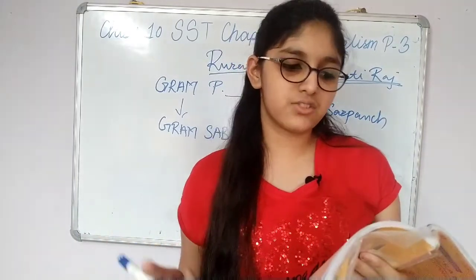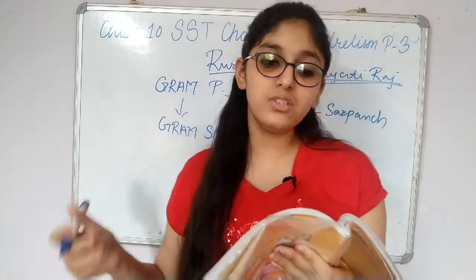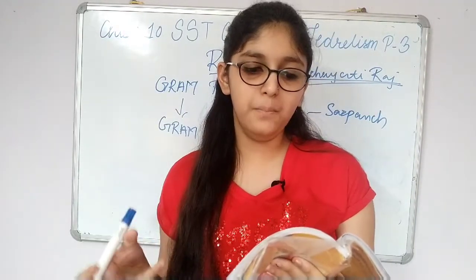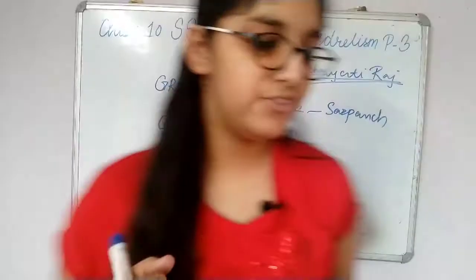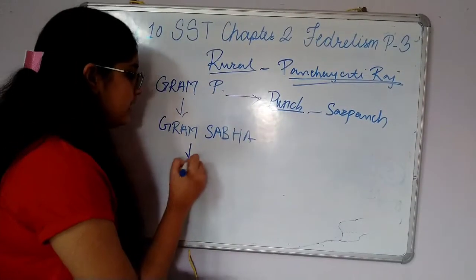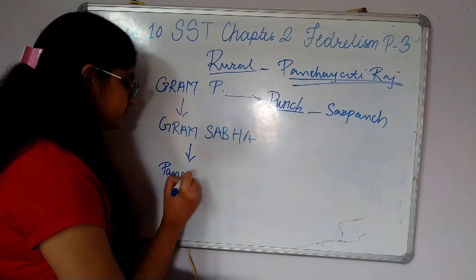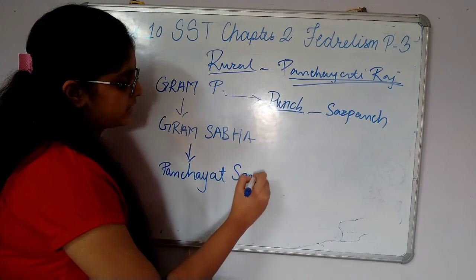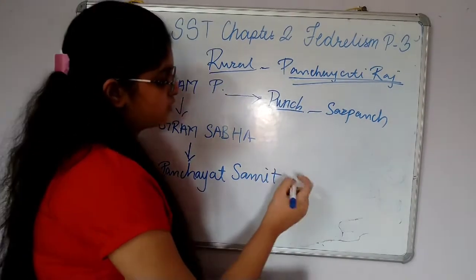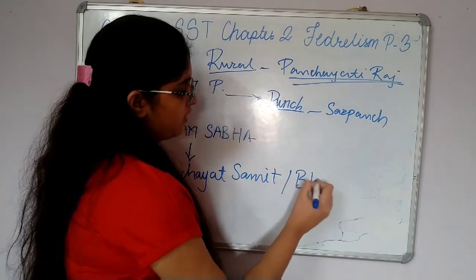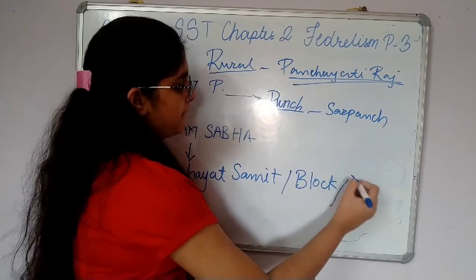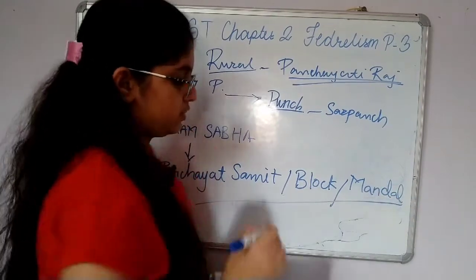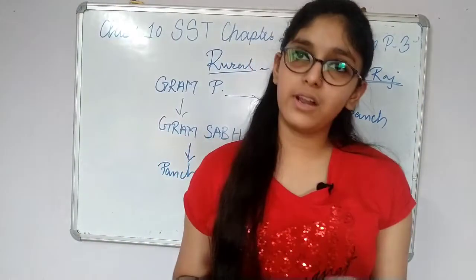The local government structure goes right up to the district level. A few Gram Panchayats are grouped together to form what is usually called a Panchayat Samiti or block or a mandal. Panchayat Samiti is also known by the name block and also by the name mandal. So this was all about the rural government.